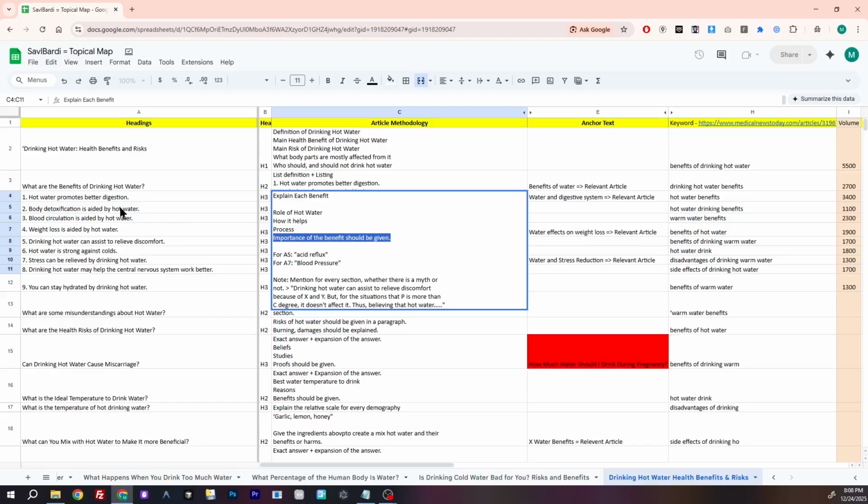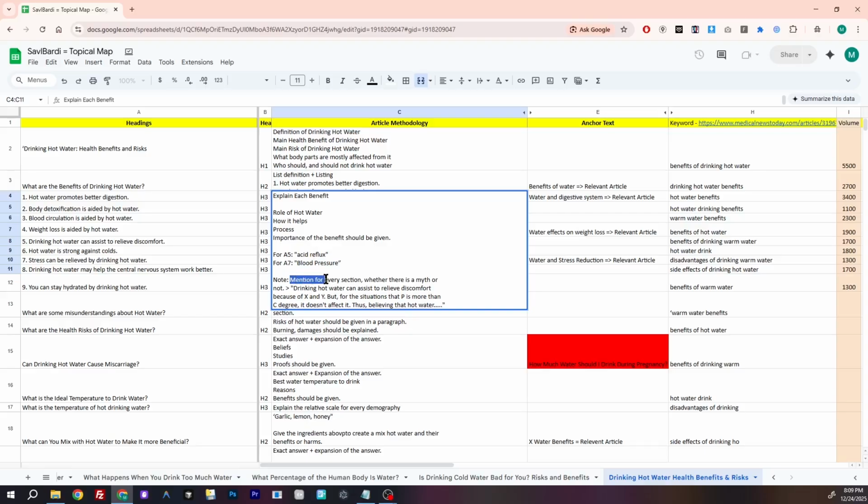For example, the digestion section is very important. And then for the A5 column, talk about acid reflux, and in the A7 column, talk about blood pressure, and this specific blood pressure context appears again in this specific article and one more article also.